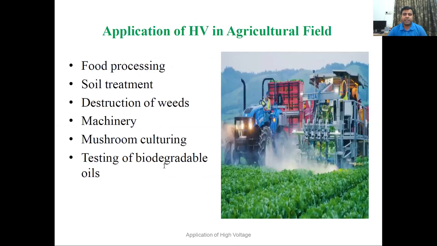High voltage has many applications in the agriculture field also, like food processing. Food processing is very important because the production of food depends upon the area. In some areas some food is available, in some areas it is not available. So it must be processed to be supplied to areas where that particular food is not available, or for preserving the food for a longer time, we need to do food processing. So food processing plants are also using high voltage.